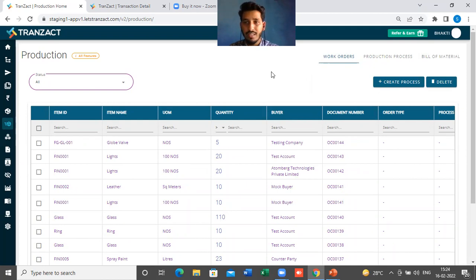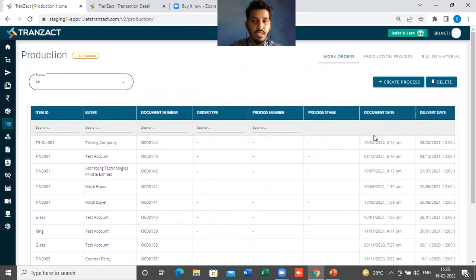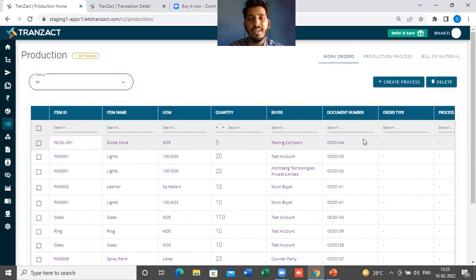Here, what all can you track? You will get the item ID, the name of the product, unit of measurement, and the ordered quantity, meaning how much quantity the customer has ordered, along with the buyer name, the document number for reference, order type, process number, process stage, document date, delivery date, and created by. All this information you can track in this work order section.